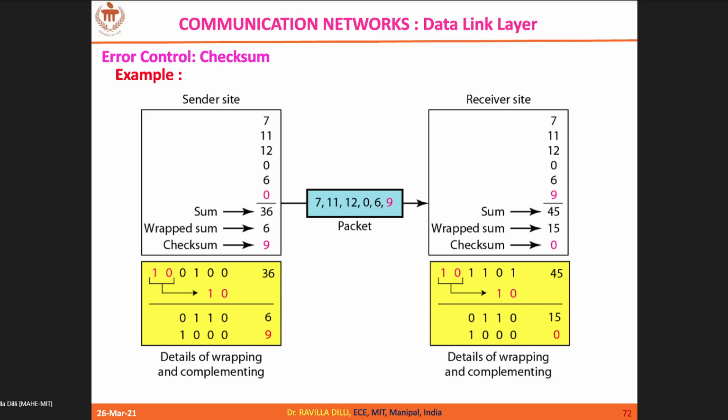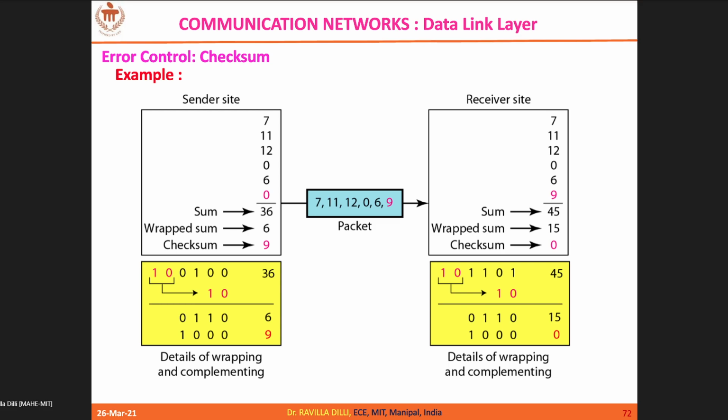Now what I am trying to do here is represent all these numbers with only 4 bits. Understand? The numbers 7, 11, 12, 0, 6, all these data numbers which I am trying to transmit are represented in 4 bits.